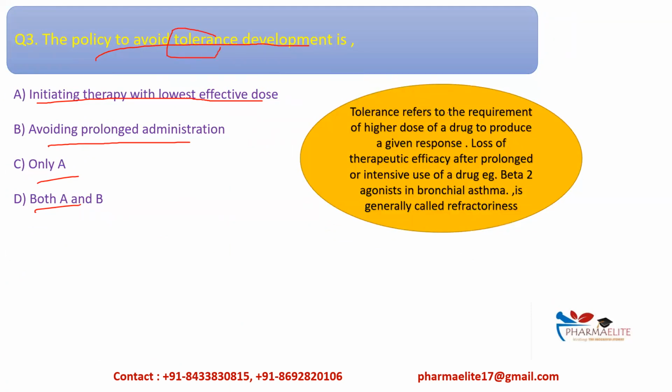Tolerance refers to the requirement of a higher dose of drug to produce a given response. We saw in the factors what tolerance is, right? We require a higher amount of dose than the usual normal dose to produce the same therapeutic action. Loss of therapeutic efficacy after prolonged or intensive use of a drug, for example beta 2 agonist in bronchial asthma, is generally called refractoriness.